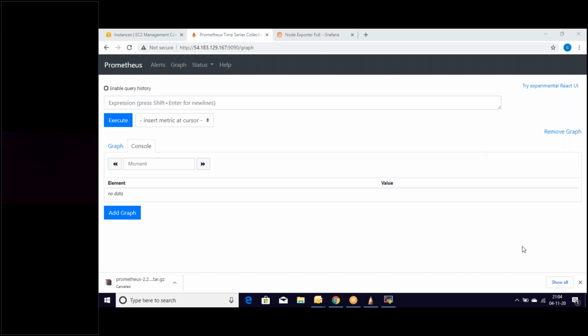Okay, try to install these things on your PCs as well. That would be a great thing.